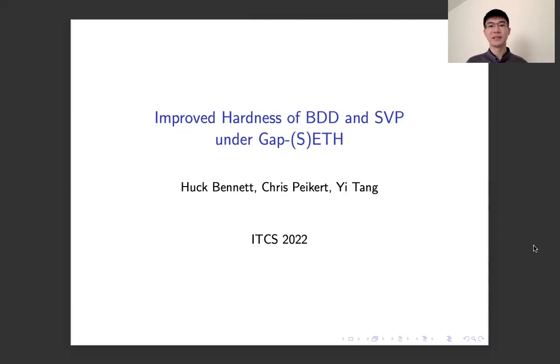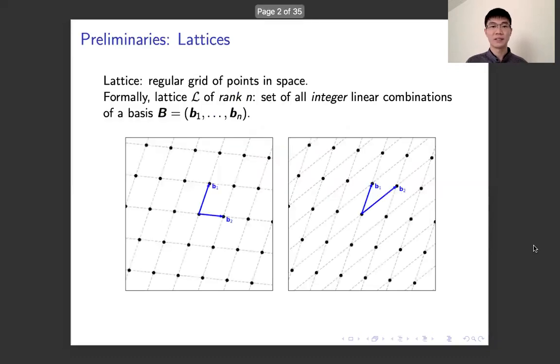My name is E. Today, I'm going to talk about improved hardness of BDD and SVP under gap SETH. This is joint work with Huck, Bennett, and Peikert. So the problems BDD and SVP are known as the lattice problems. So I will start with introducing the notion of lattices.